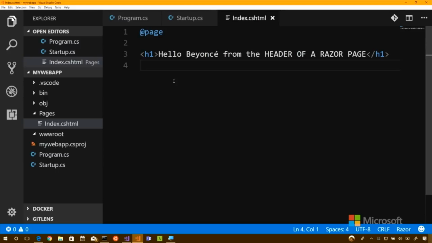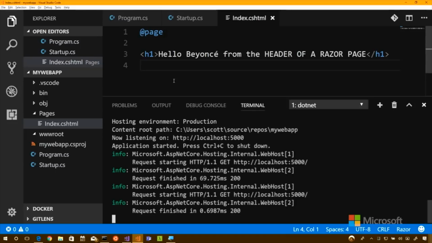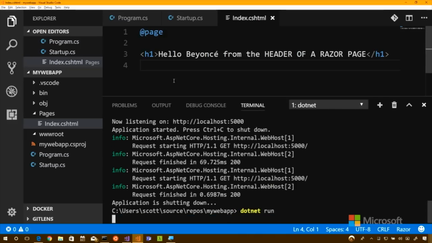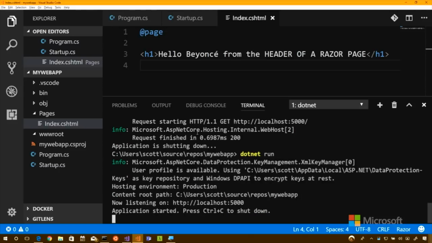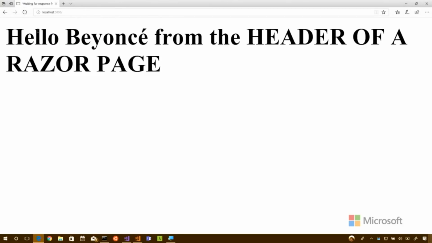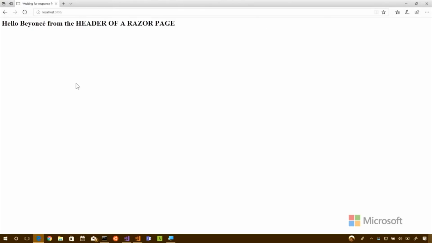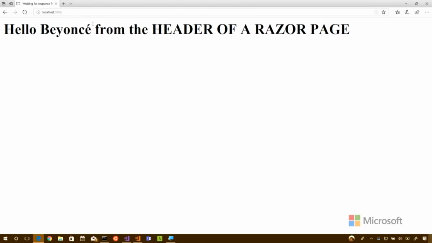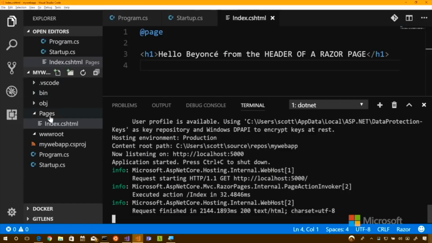Do I need to do anything else? Yep. Did you save it? Yep. So let's just see what happens. Let's run this. All right. Gonna go and run it. It's gonna fire up localhost 5000. All right. Wow. That's interesting. So index.cshtml appears to be the default.